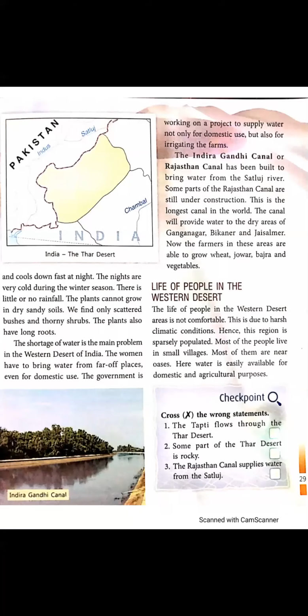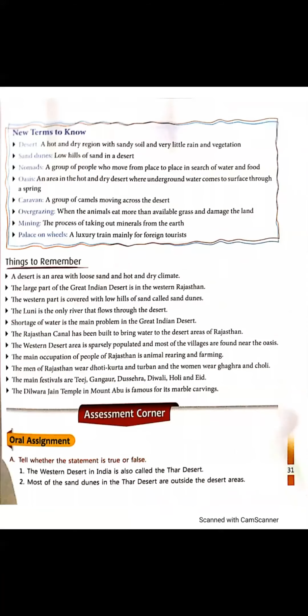Next is mining, the process of taking out minerals from the earth. Iron, copper, silver, these are all examples of minerals. And the last one, Palace on Wheels, a luxury train. Luxury means comfortable.